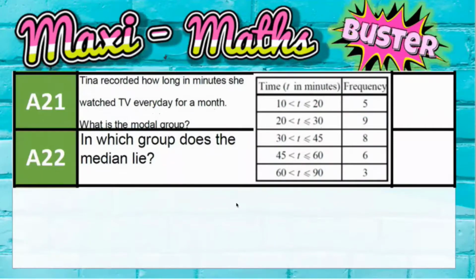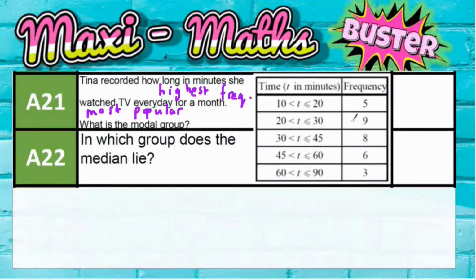Question 21. Tina recorded how long in minutes she watched TV every day for a month. What is the modal group? Now, what we've got to remember is that the modal group is the most popular group. It comes from the word mode, but this is grouped data, so it's the most popular group. And that is the one with the highest frequency. Because remember, the frequency is how many times it happens. So the highest frequency is going to be the most popular group.